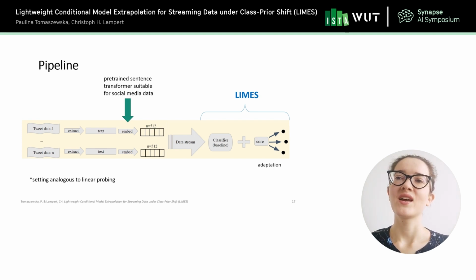Having this data, we simulate a data stream so that we use the data in chronological order, and we use each tweet only once. And this was the input to our classifier with the ability to adjust to different scenarios. And this is the LIMES method that I described. Please note that the setup is analogous to linear probing, because the step with the generation of embeddings is fixed, done only once, and is not a trainable step. We only focus on the classifier itself, so on the LIMES method.